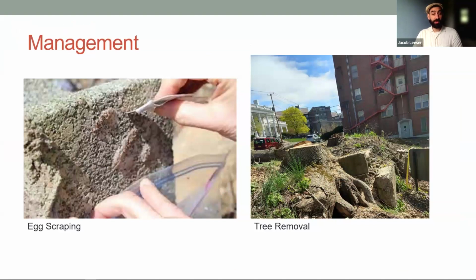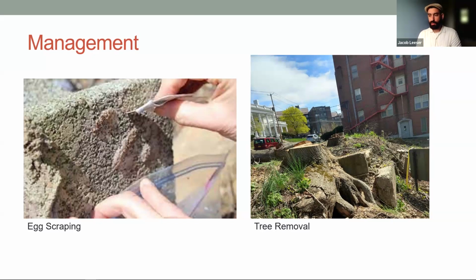Management also includes egg scraping. Each egg mass that we're able to scrape off will be 30 or more spotted lanternflies that are not going to hatch. So you can scrape those into a bag with a little bit of ovicide, some product registered to kill spotted lanternfly eggs, and not have to worry about the nymphs coming out.